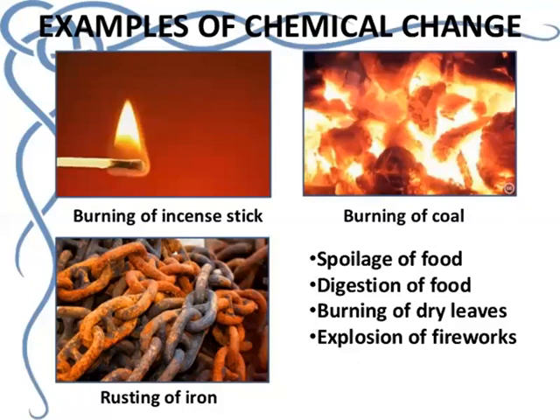A few examples of chemical changes are burning of incense stick, burning of coal, rusting of iron, spoilage of food, digestion of food, burning of dry leaves, explosion of fireworks.